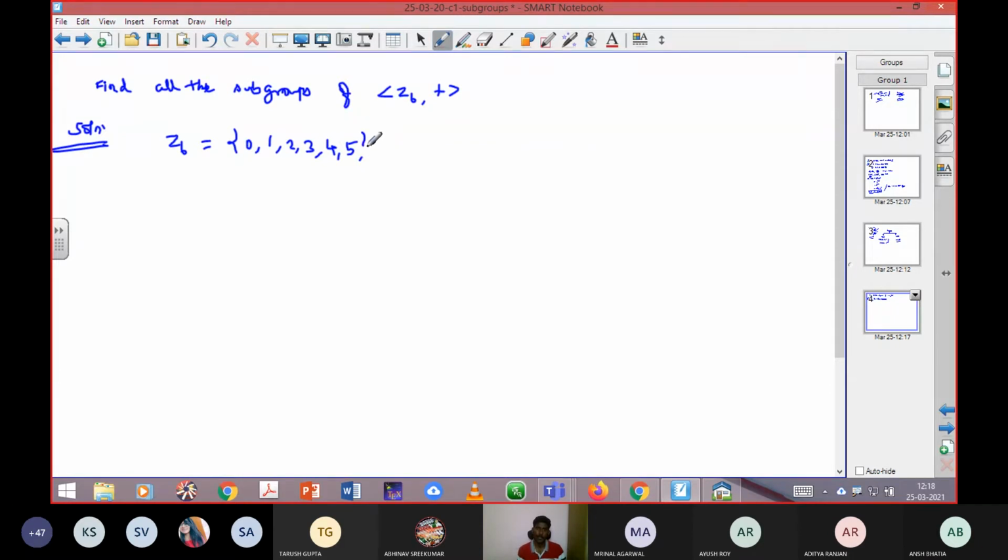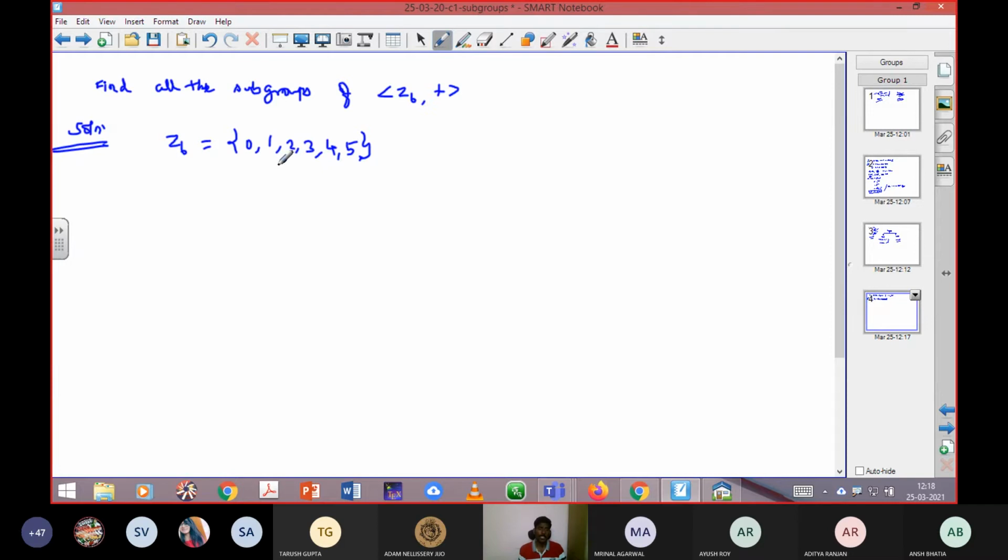Set 5. Very good. Okay, totally 6 elements should be there. After this, I'm going to determine the subgroups of this Z6. I should not include the trivial subgroups.